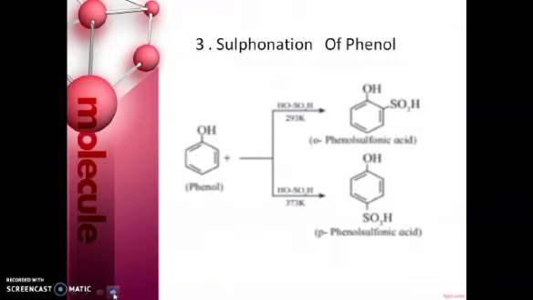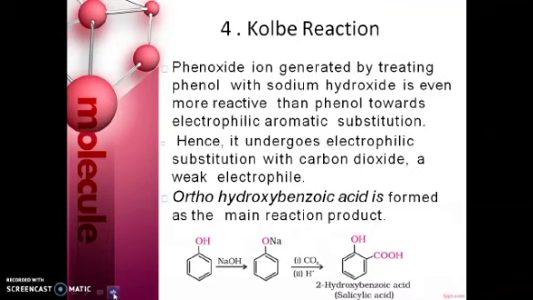Next one is the sulfonation of phenol. So at 293 Kelvin, ortho-phenol sulfonic acid is formed, and at 373 Kelvin, the para-phenol sulfonic acid is formed. Next one is the Kolbe reaction. So what is meant by the Kolbe reaction?